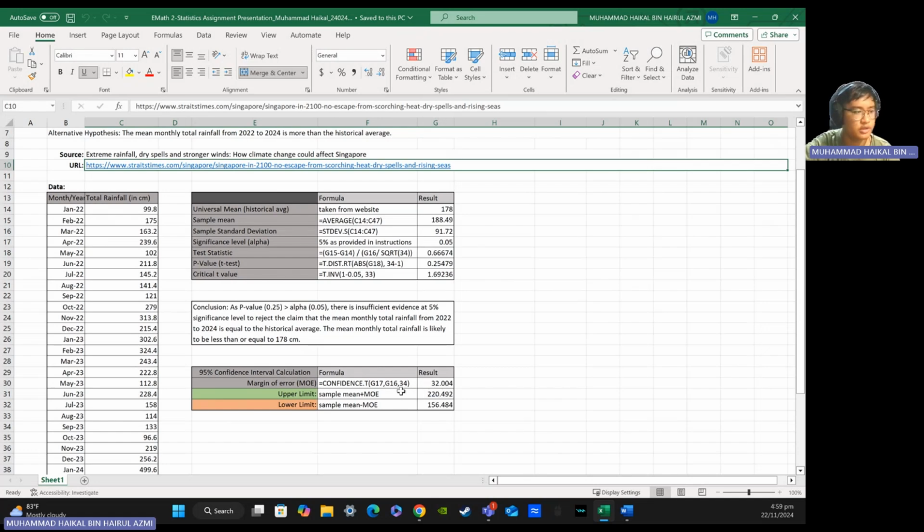The margin of error represents the range within which the true value of a population parameter is expected to lie, accounting for the natural variation in the data. It provides a measure of the uncertainty in an estimate.